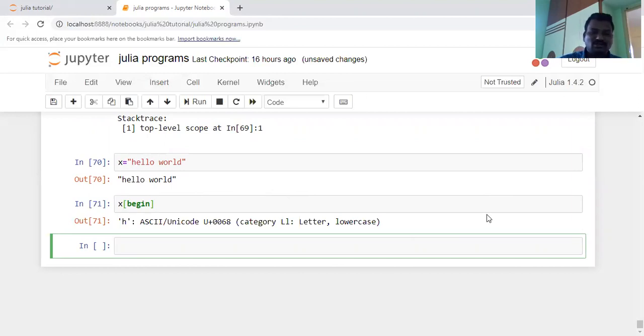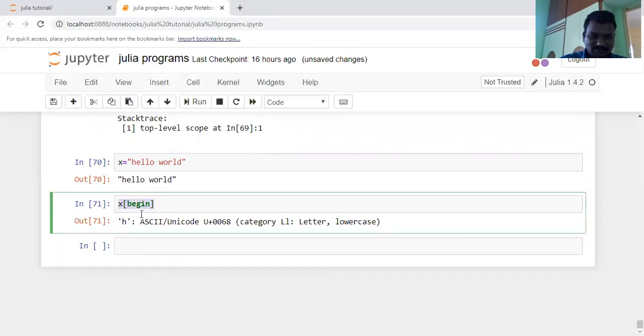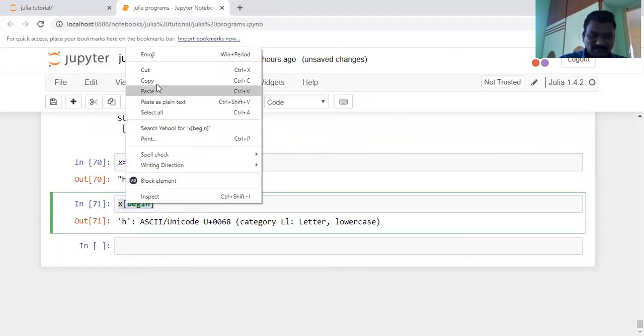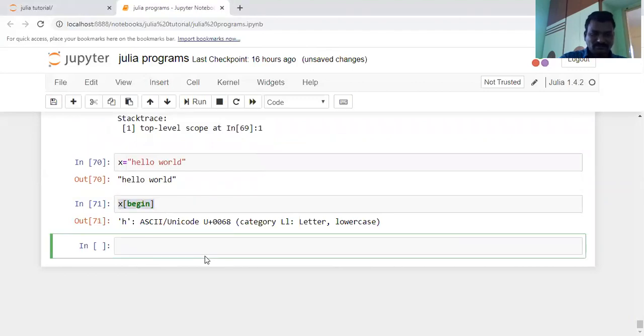For example, I want to know the ending letter here. How can you get the ending letter? For example, if you copy this one, okay, x of end.